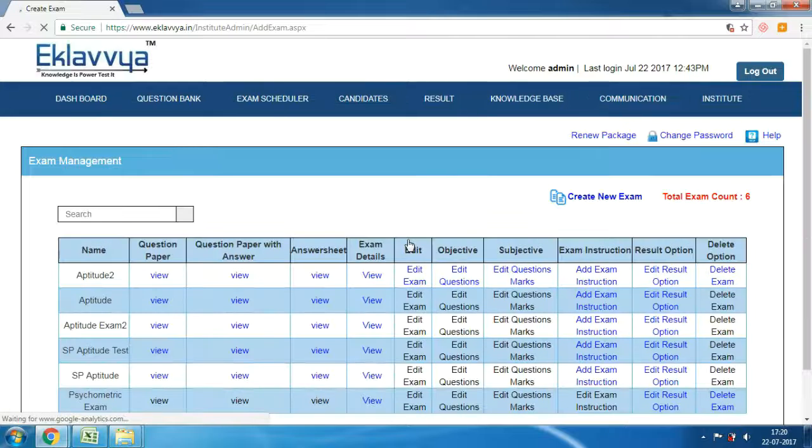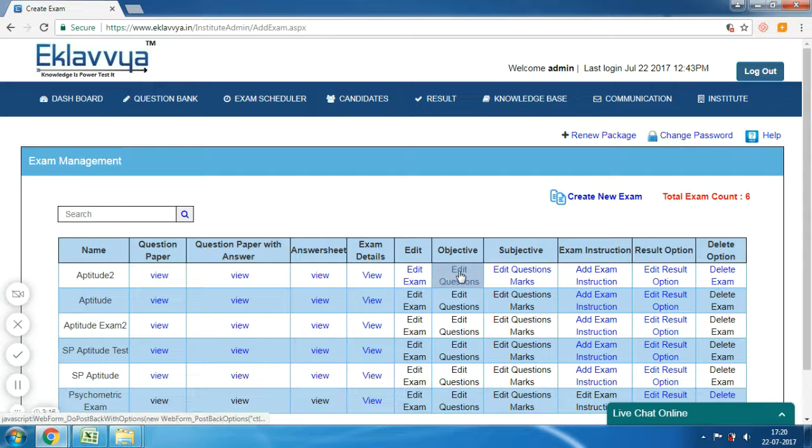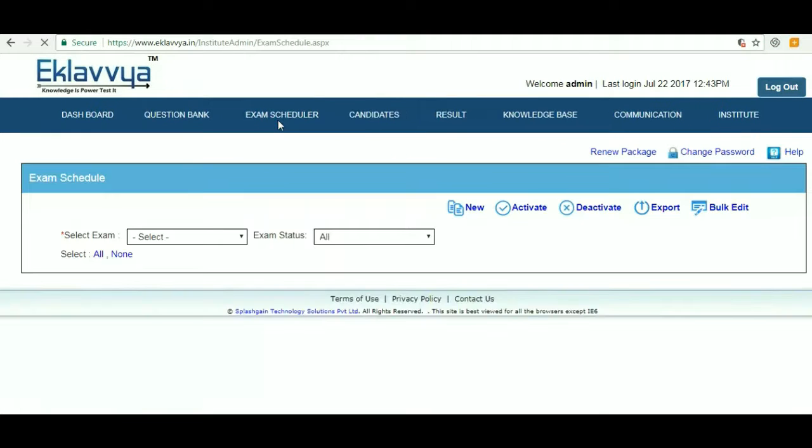You can see the details of the exam in the Exam Master Grid. As you can see, your exam is being created and visible in the Exam Master Grid. You have the option to view details, edit exam, view question paper, etc.